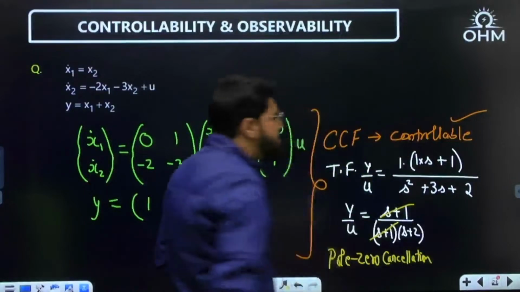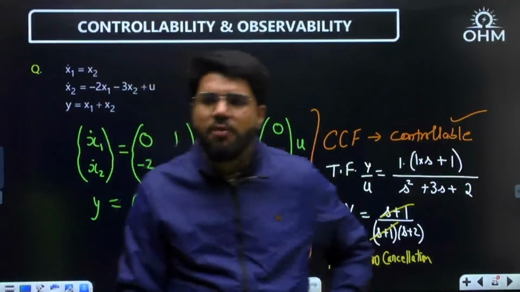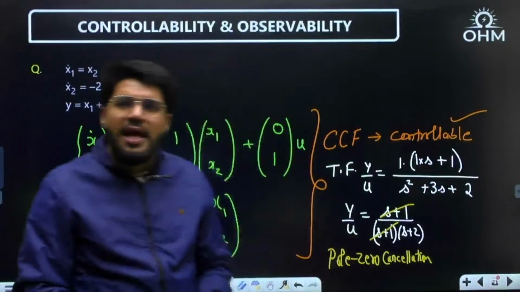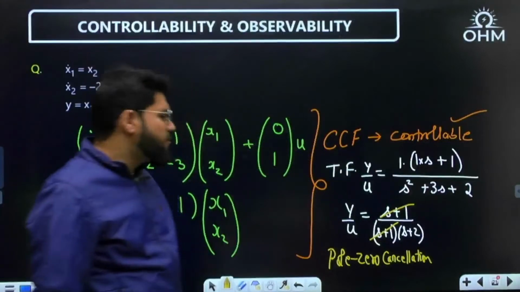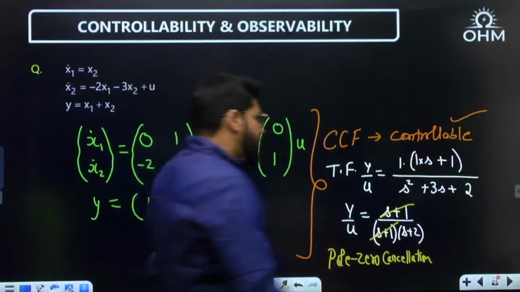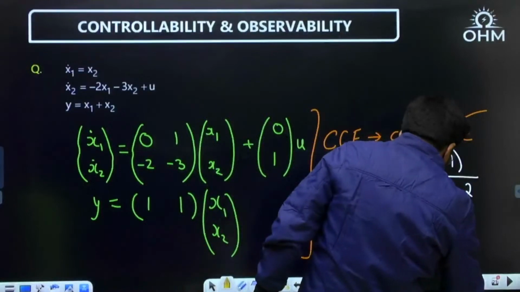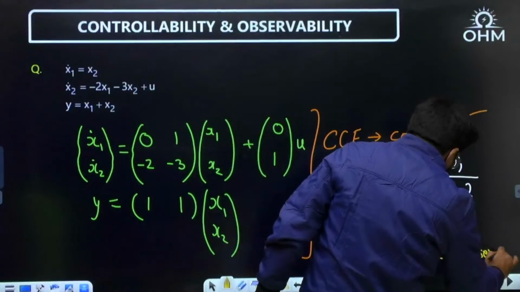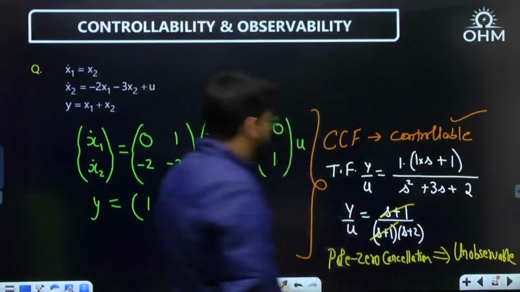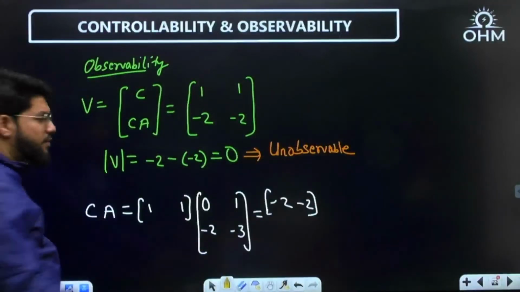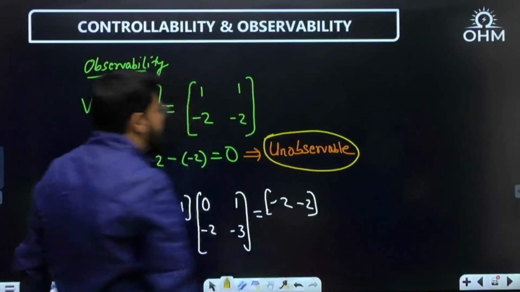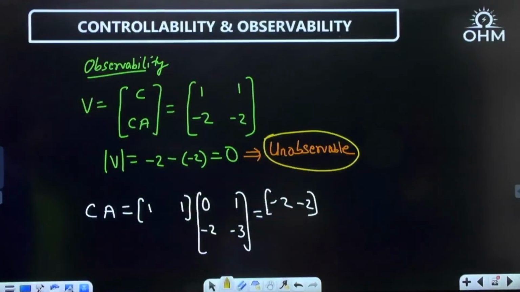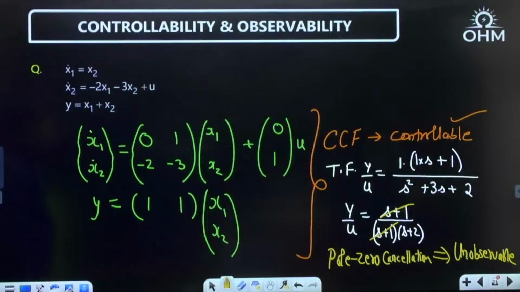Dear, if a system is given in CCF form, it is always controllable. And once you write down the transfer function, if there is a pole zero cancellation, it will be unobservable. That is what we already derived using the Kalman's test as well. It is unobservable. Clear?